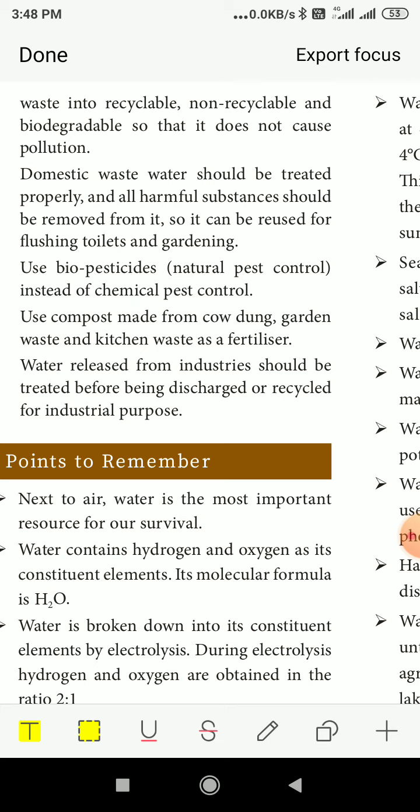Use biopesticides, that means biodegradable pesticides only should be used to kill the pests. Then compost made of cow dung, garden waste and kitchen waste must be used as fertilizers. Water released from industry should be treated before being discharged or recycled. So before discharging, we have to use the recycled water only for these purposes.